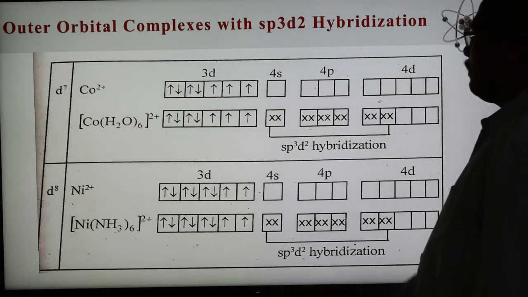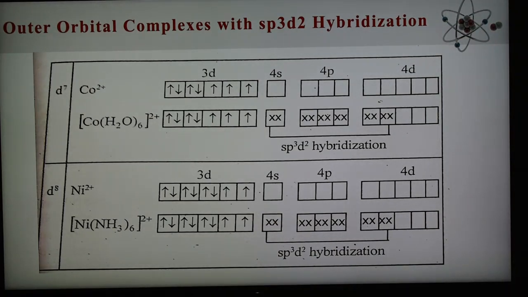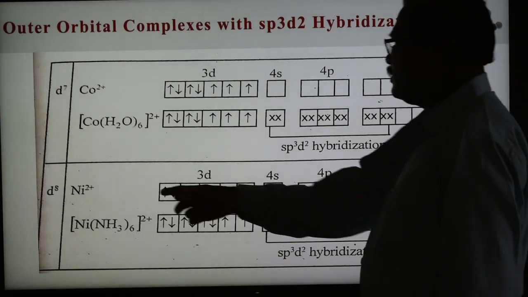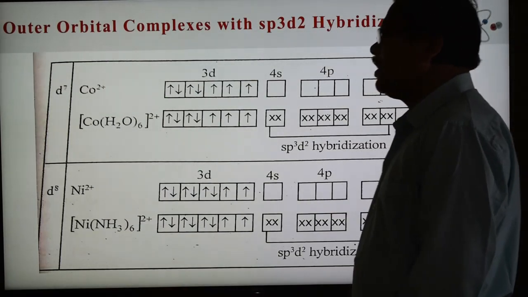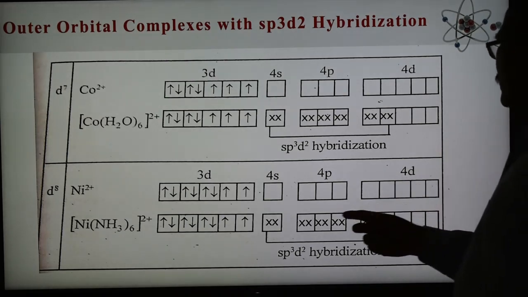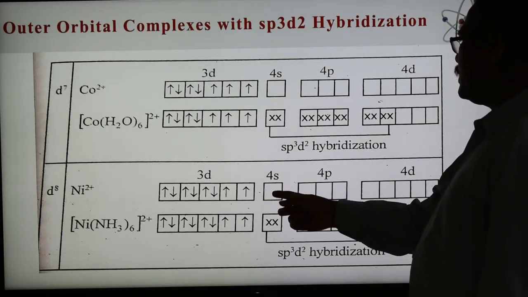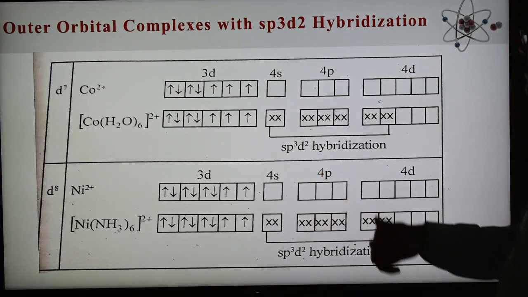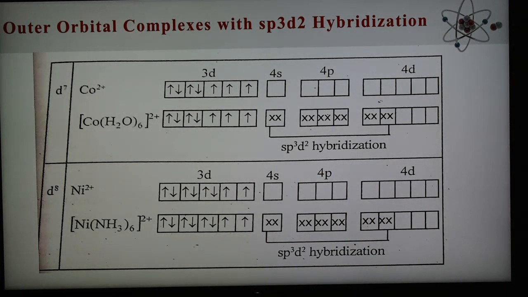Next is the d8 nickel 2+ metal ion. As we know, the atomic number of nickel is 28, so the configuration is argon 3d8 4s2. Nickel 2+ has a 2+ charge, so 2 electrons from 4s are lost, and 8 electrons remain in 3d. So nickel 2+ is a d8 configuration.